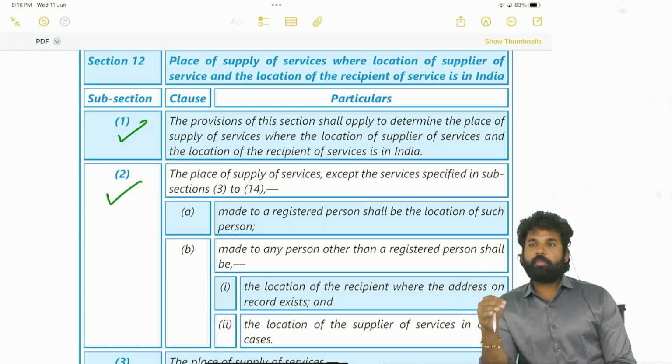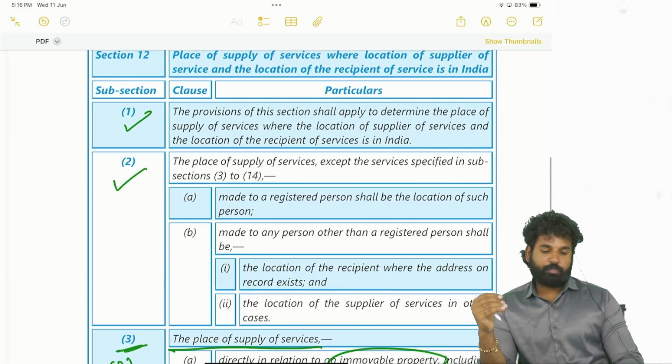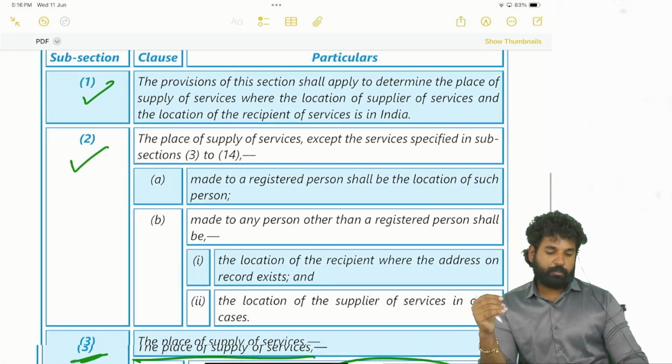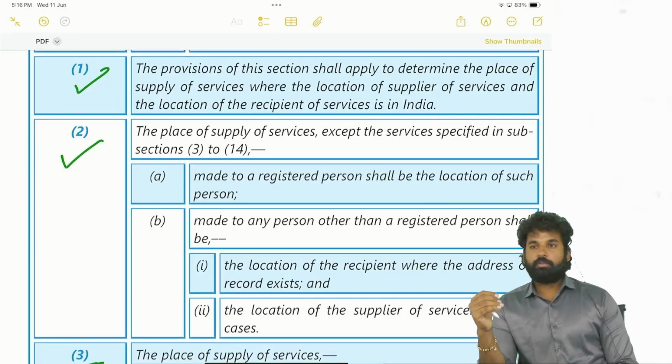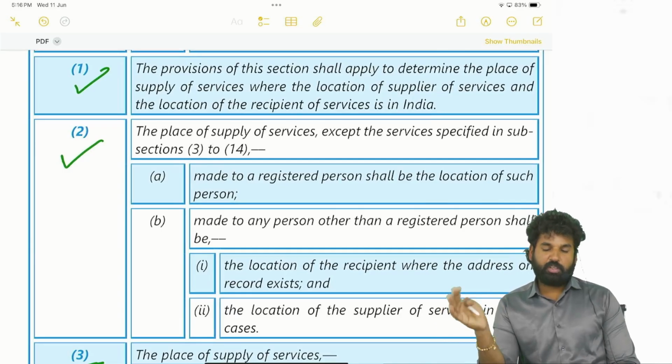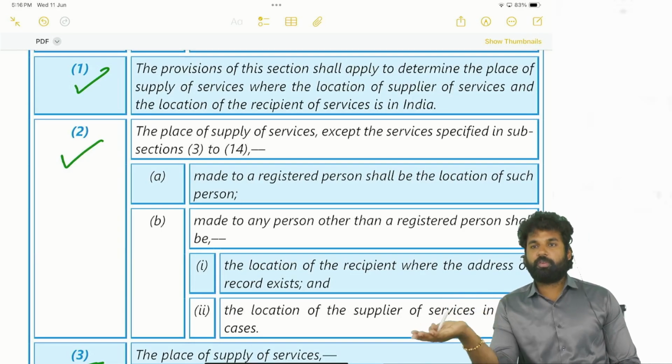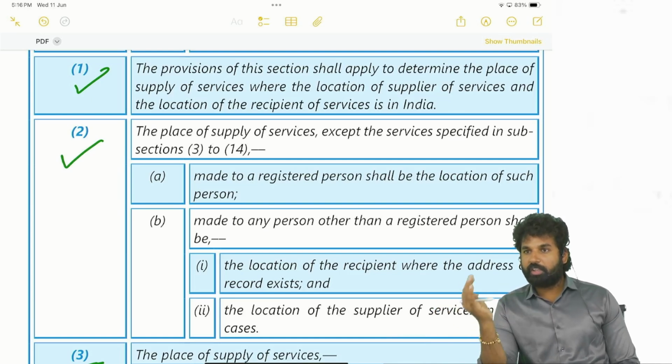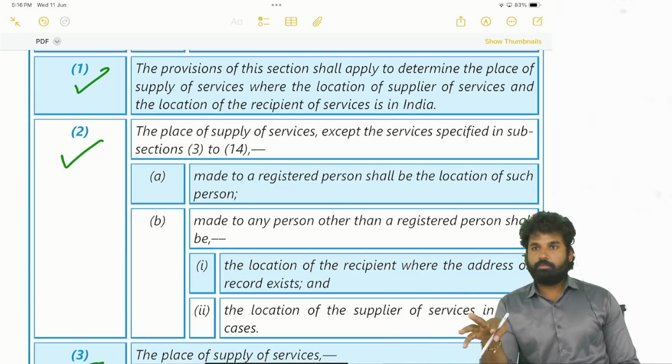What is 12.2 telling? When a supply of service is made to a registered person, the location of such registered person will be the place of supply. If supply of service is made to an unregistered person, the location of the recipient where the address is on record will be the place of supply.